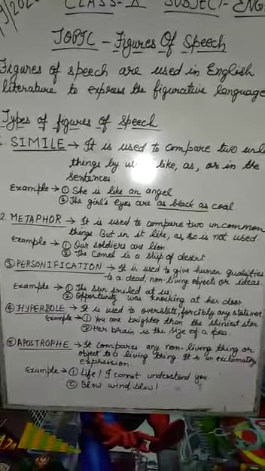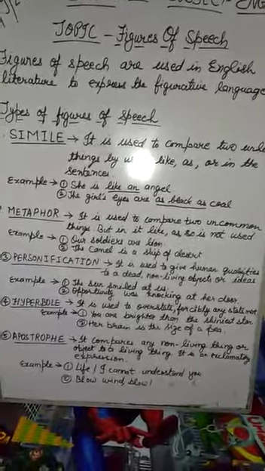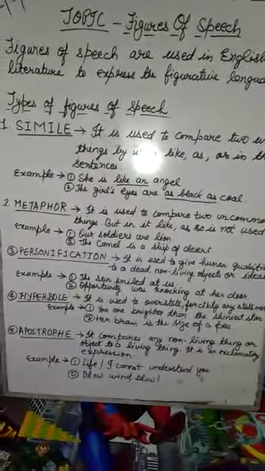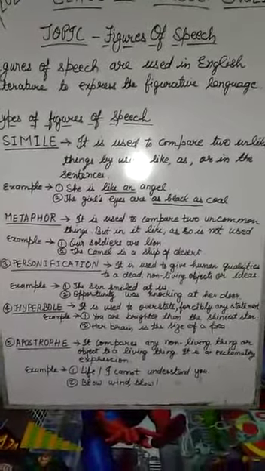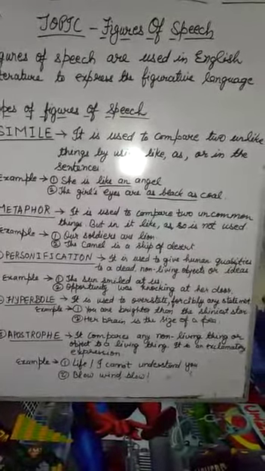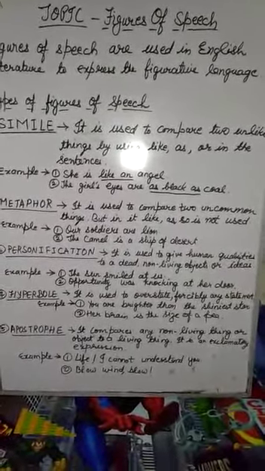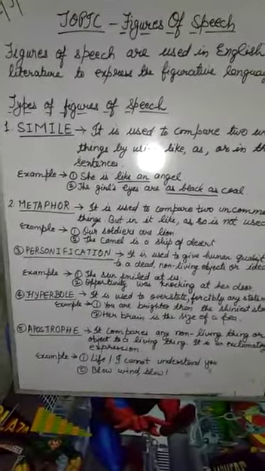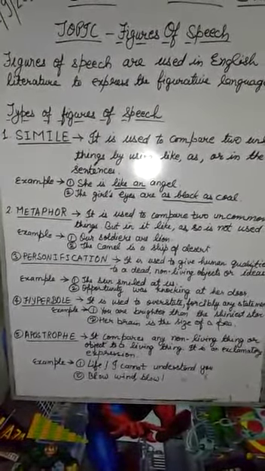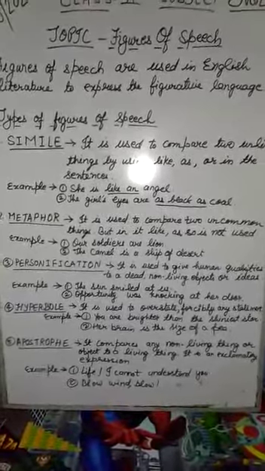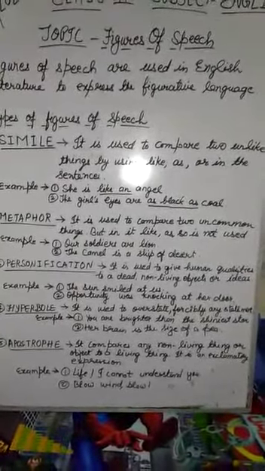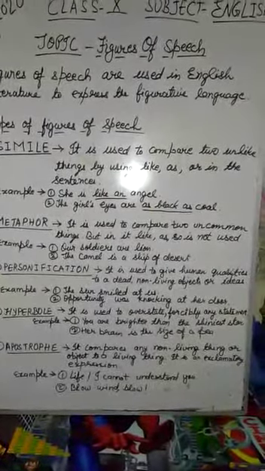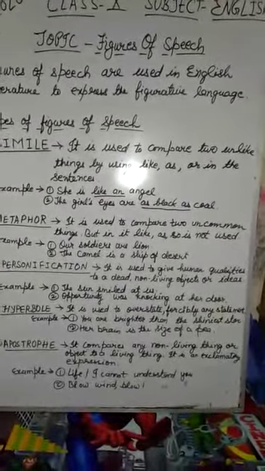In the same way, figures of speech are used in a poem especially to make it more expressive and more beautiful, and we are able to understand it more easily. So these figures of speech play a very important role in understanding and making a work of literature beautiful.